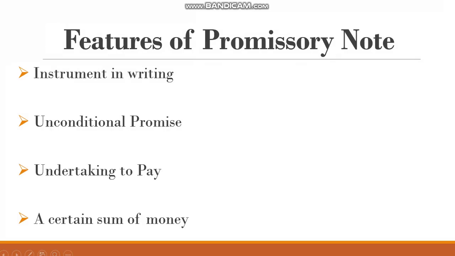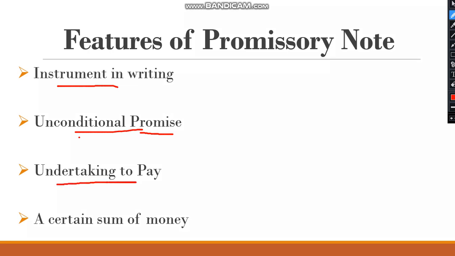Next we'll see the features of promissory note. First feature is instrument in writing. Promissory note is in writing. It is an unconditional promise, an undertaking to pay a certain sum of money.